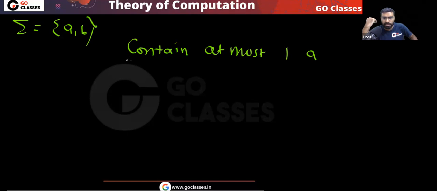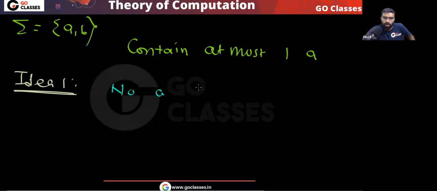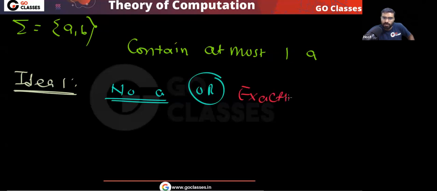Containing at most one A simply means, here is idea number one: no A or exactly one A. Yes or no? Agree? Okay, so idea number one is this: no A or exactly one A.